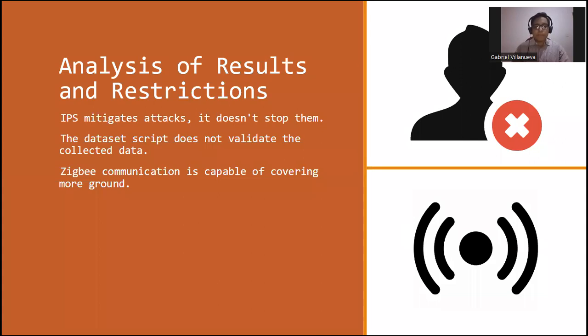After the tests we did, the analysis of results and restrictions, we conclude that the IPS mitigates attacks, but it doesn't stop them. The dataset script does not validate the collected data, and Zigbee communication is capable of covering more ground.